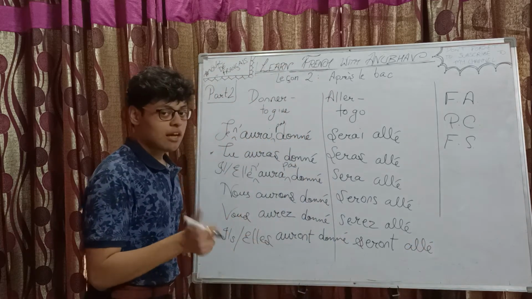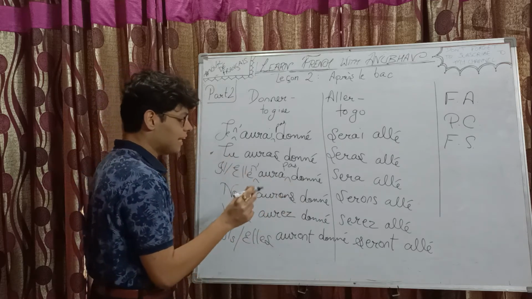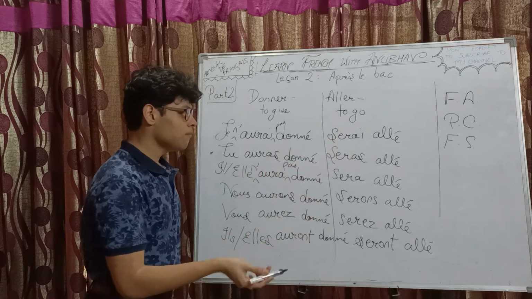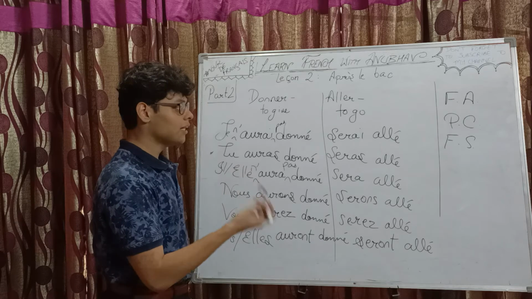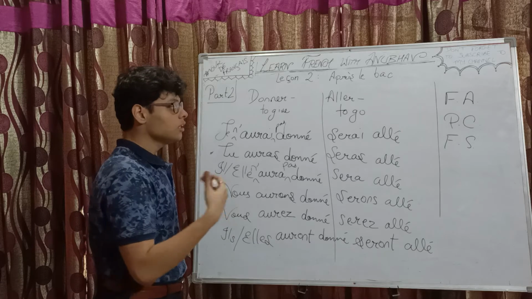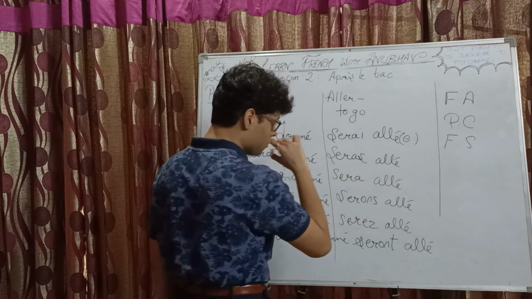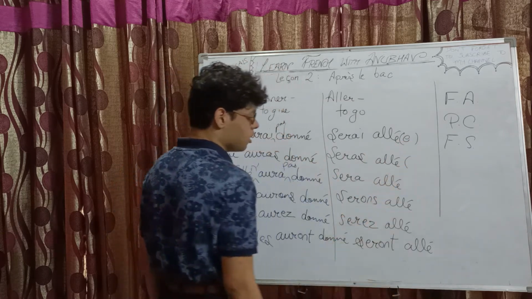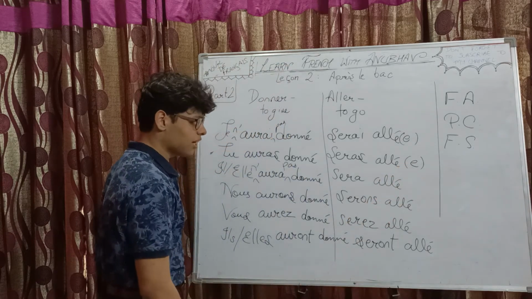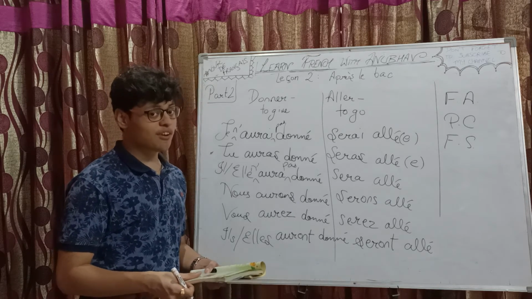Fine, but one thing is remaining, the agreement, because the auxiliary verb is être. So, je serai allé. If this phrase is spoken by me, I'm a boy, so I won't be adding an e. But if a girl was saying this thing, or a girl is writing, then she needs to add an extra e over here. Same goes for this. If you are talking to a male, then no need to add an extra e. If referring to a female, then extra e. Well, this thing doesn't really matter much when you're speaking, but when writing, of course, it does matter.